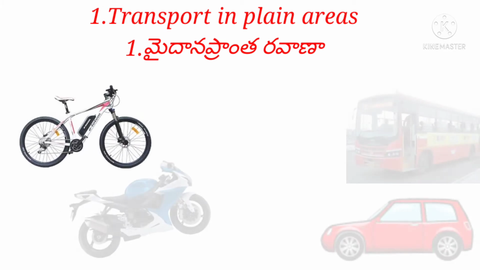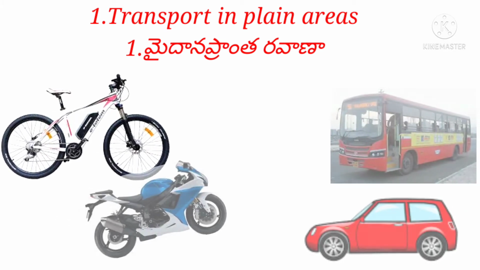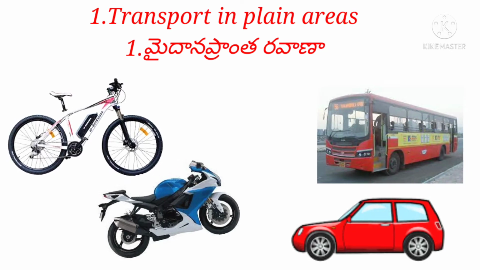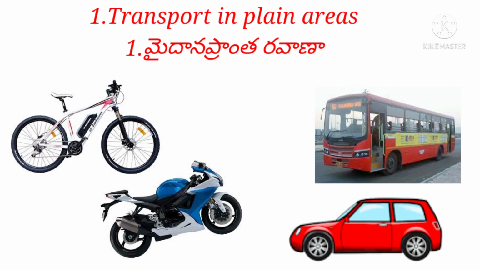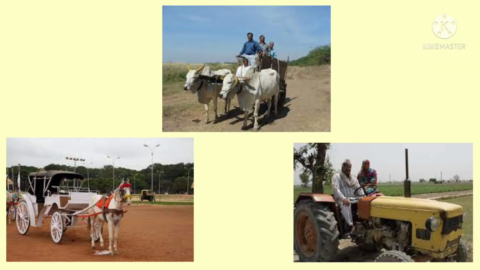1. Transport in plain areas. These are the vehicles which will go in plain areas. For example, cycles, bikes, cars, buses, bullock carts, tractors, tangas. Where do we find the above kinds of transport? Have you ever traveled by these vehicles? In rural areas where there is no proper road facilities, villagers used bullock carts, tractors, horse buggies, or tangas to travel from their village to the nearest towns.